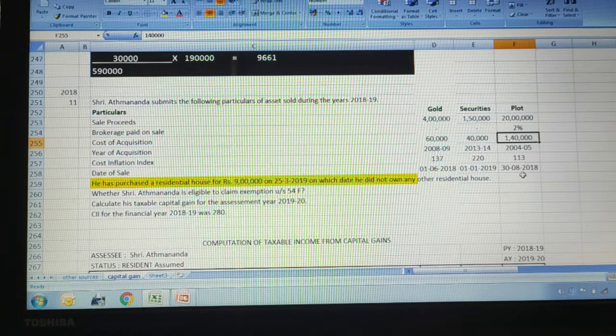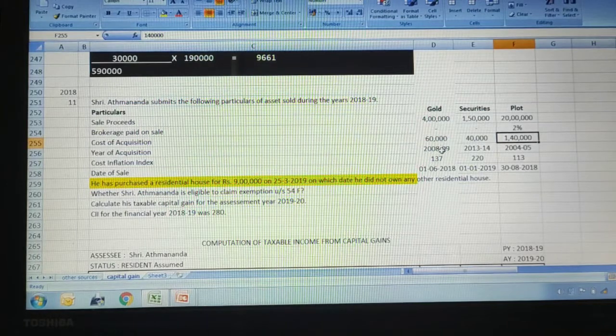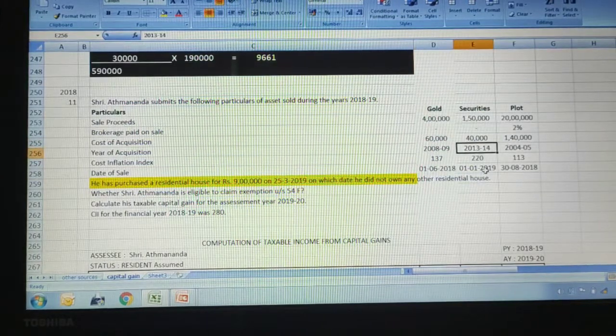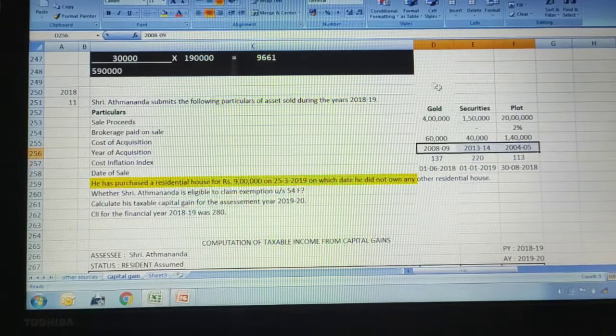Less than 1 year is short term, more than 1 year is long term. Depreciable assets are always short term in nature, and for other assets the criteria is 3 years. Less than 3 years it is short term, more than 3 years it is long term. Because here the years are more than the specified period, all the 3 assets will be considered long term in nature.